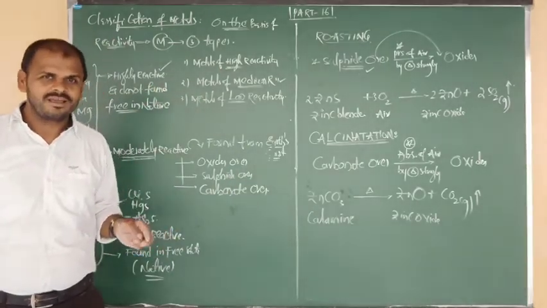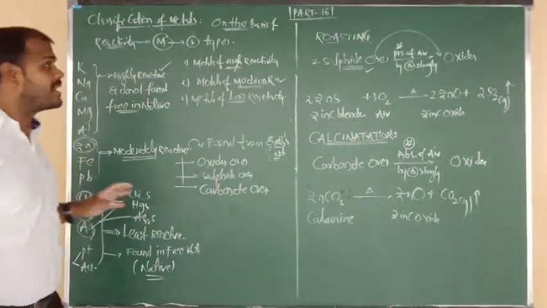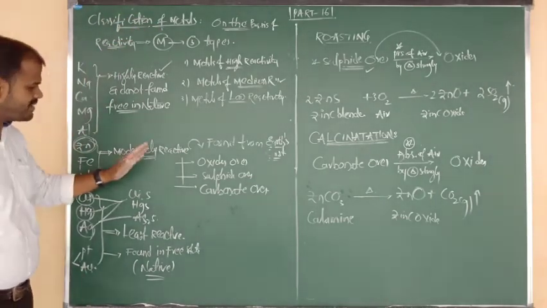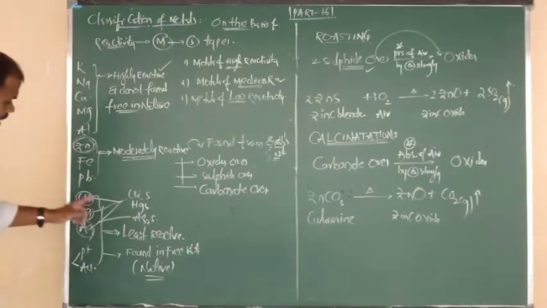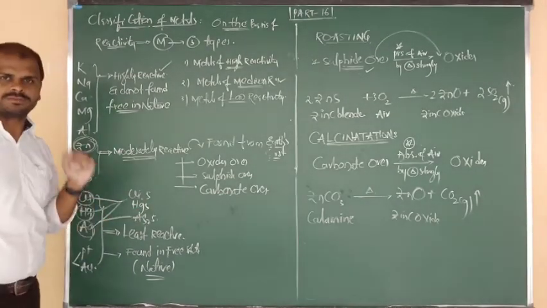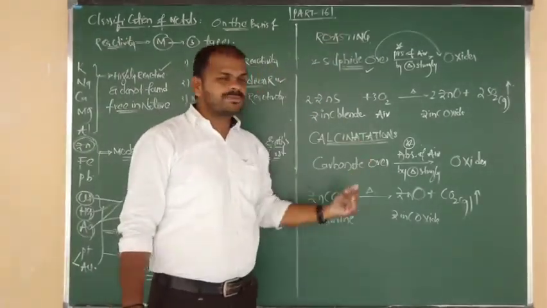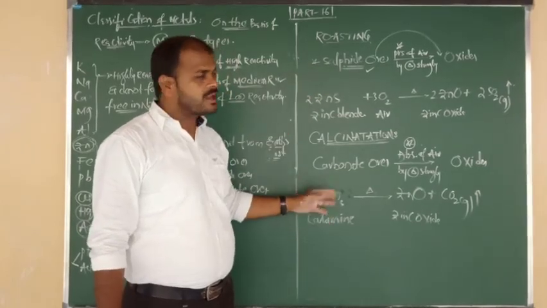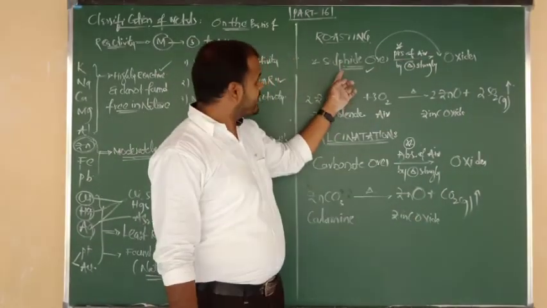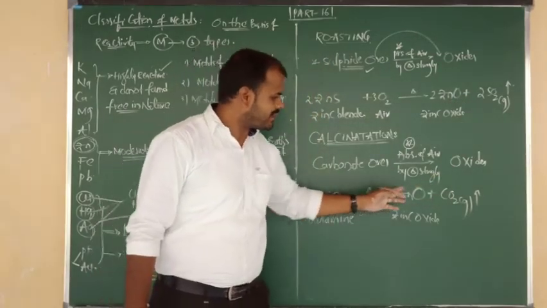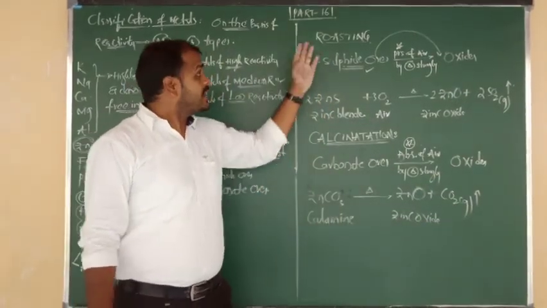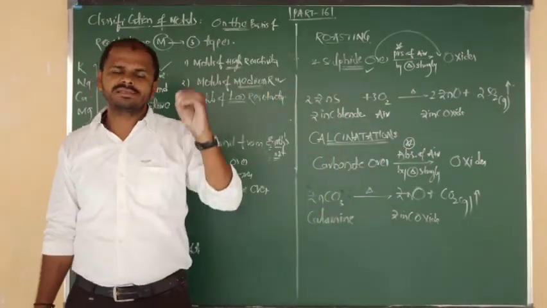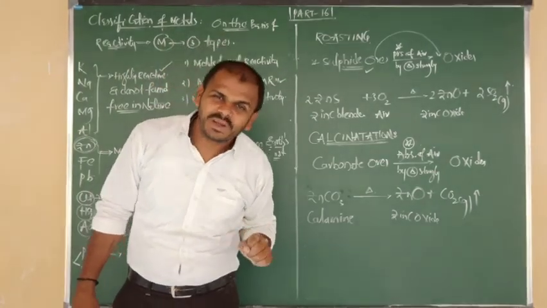I hope you understand. So what did we study in today's class? We covered the classification of metals on the basis of reactivity, 3 types: metals of high reactivity, medium reactivity, and low reactivity. Low may be copper, silver, which may form some ores. And what is meant by roasting and calcination? Applicable for sulfide ores and carbonate ores. Both sulfide and carbonate ores change into oxides. But in sulfide ores, SO2 is the gas; in carbonate ores, CO2 is the gas. Roasting takes place in the presence of air, but calcination takes place in the absence of air, or we can say a limited amount of air. Good.